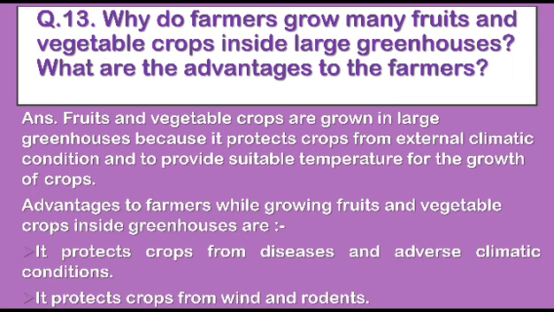So children, you have to write this question answer in your biology copy, and after that you have to learn them properly.